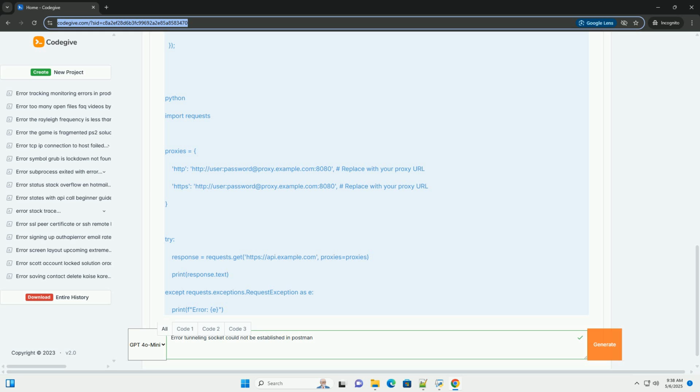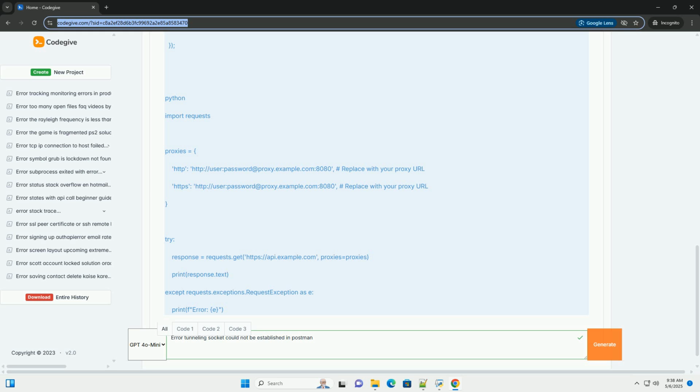3. Checking your environment. Before diving into proxy settings, let's rule out basic environmental issues. Network connectivity: can you access the internet at all?